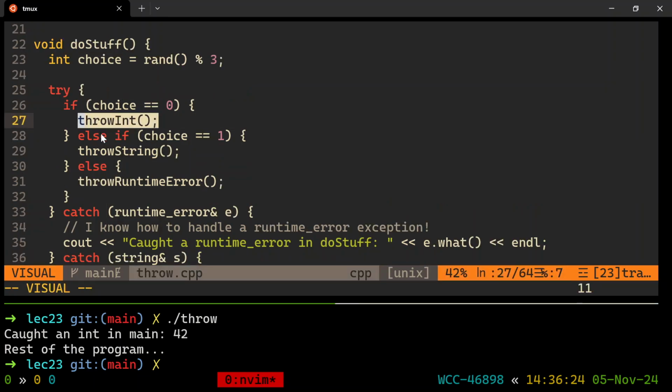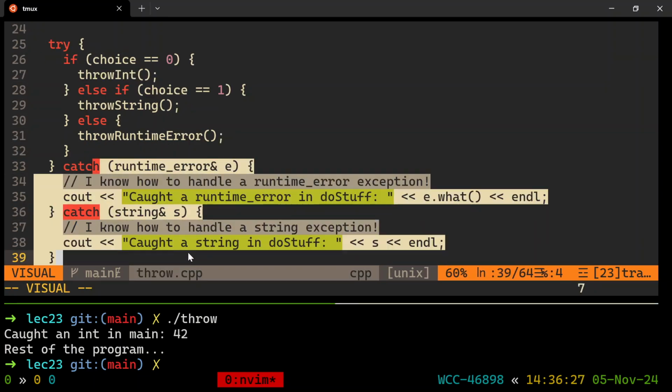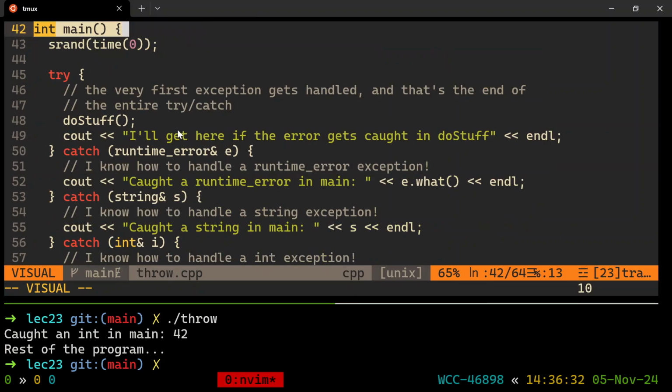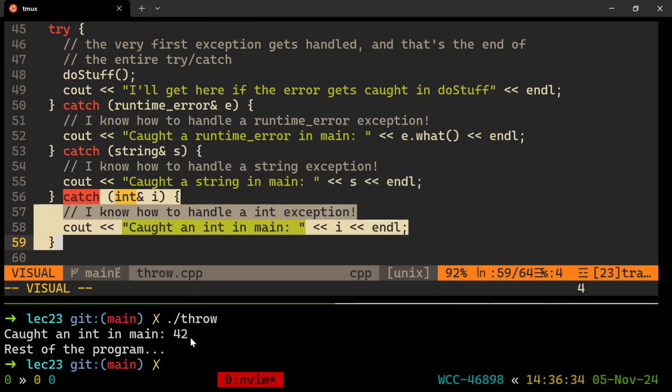Apparently the int got thrown, but we set up handlers for runtime errors and strings, so we didn't handle it in do stuff, so the int kept getting thrown. It's still in the air. And now we have to go all the way to main to handle it, and then it catches it.